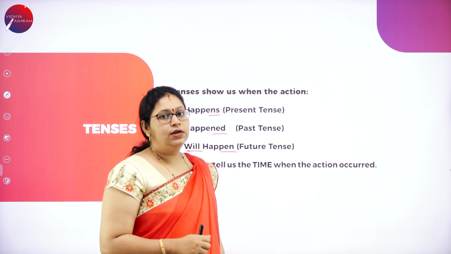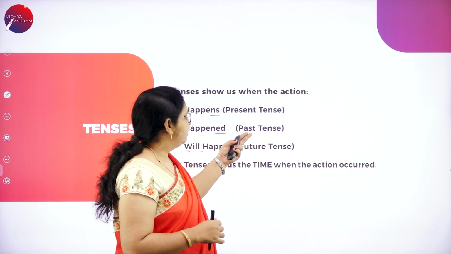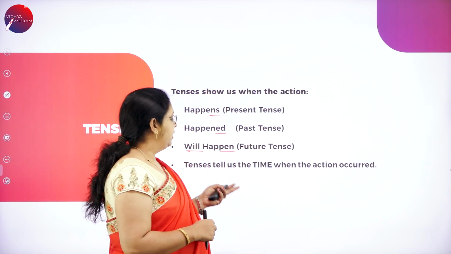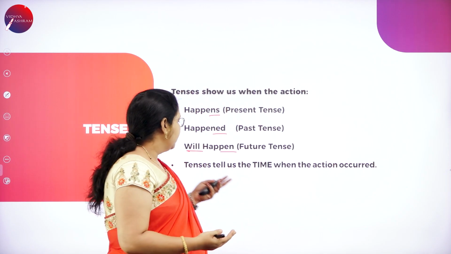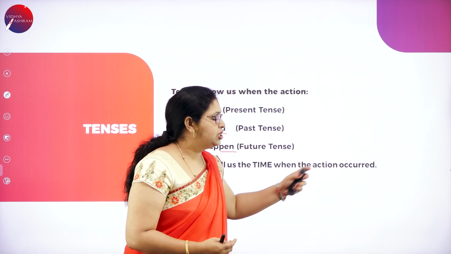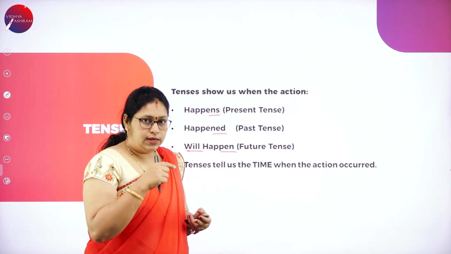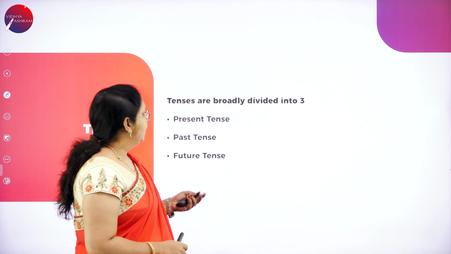Now we'll see there are three tenses, present, past and future, and all these tenses basically tell us the time when the action occurred, whether present, past or future.